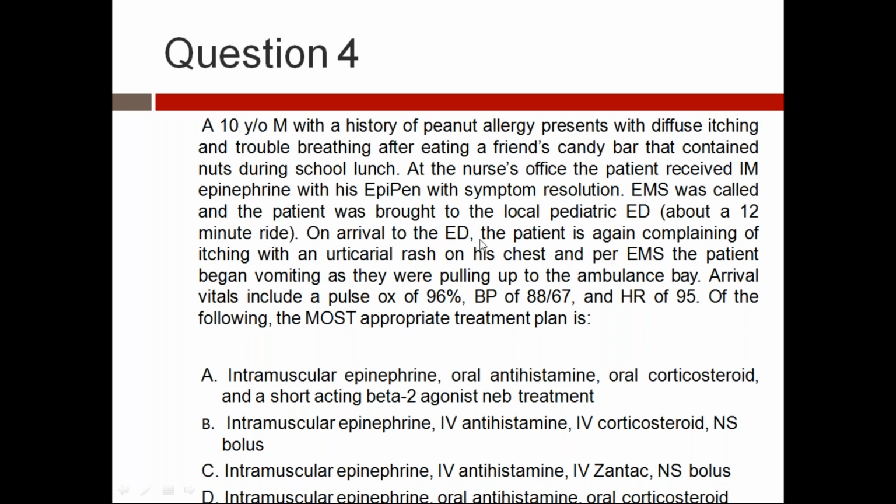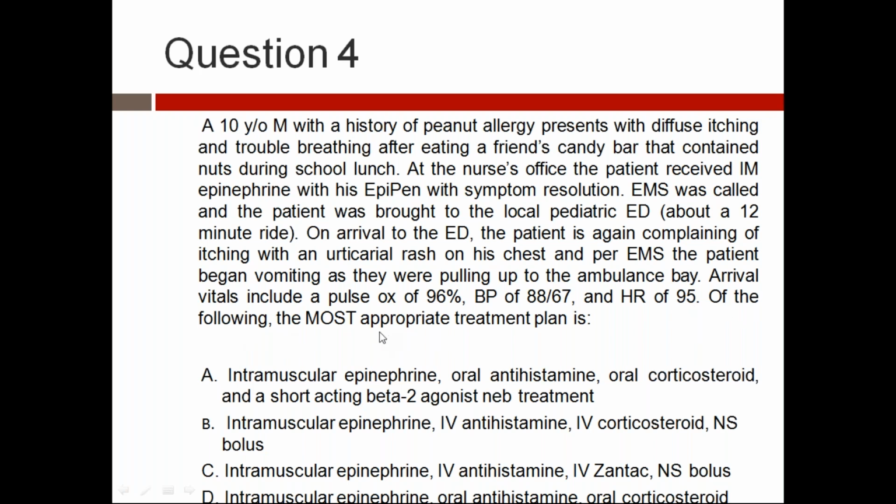On arrival, the patient is again complaining of itching with an urticarial rash on his chest, and the patient began vomiting as they were pulling into the ambulance bay. Arrival vitals are stable except blood pressure is on the lower side. Systolic blood pressure less than 90 in a 10-year-old is low, and there is narrow pulse pressure. Heart rate is 95, mildly tachycardic.